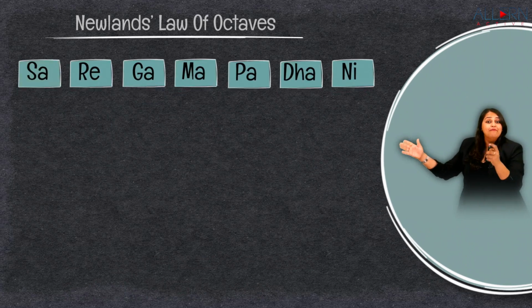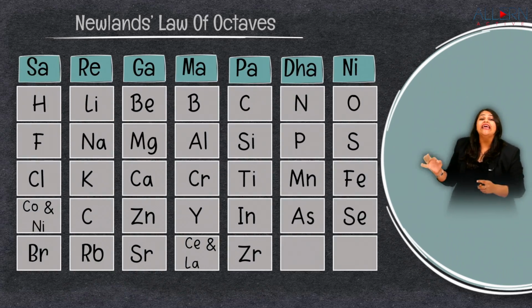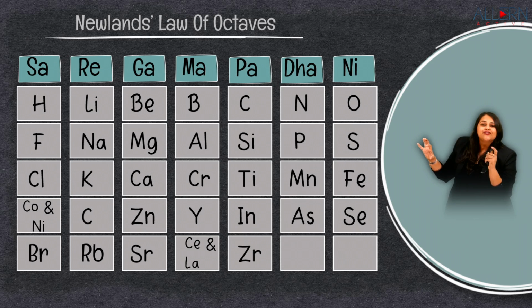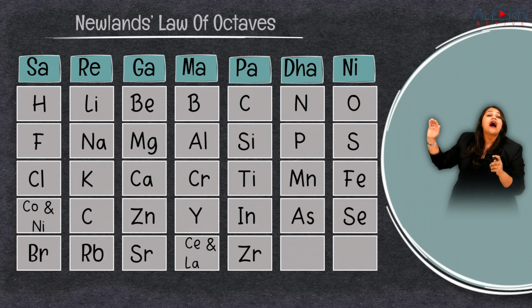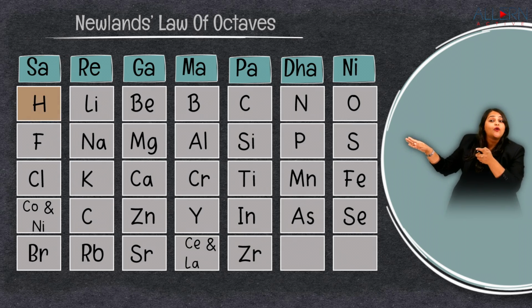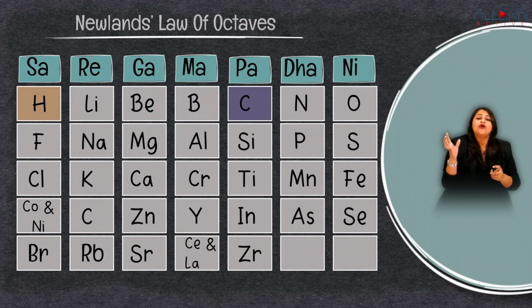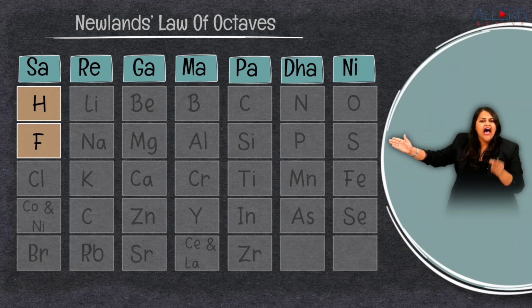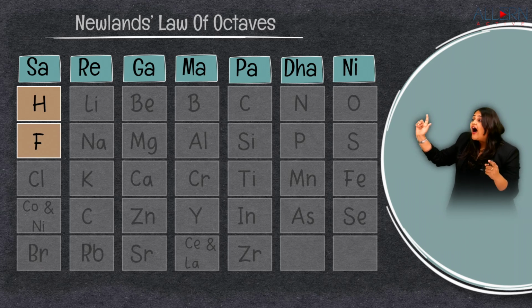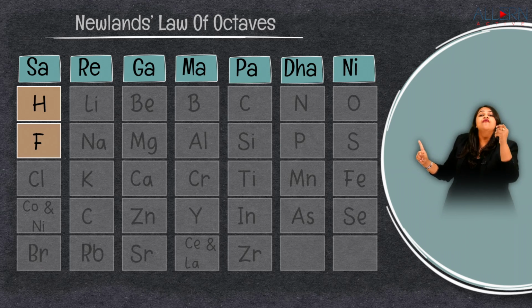And hence, when he made this table, he created it in such a manner that always hydrogen, which is followed by lithium, beryllium, boron, carbon, nitrogen, oxygen, ends up at fluorine. And if you carefully observe this, hydrogen and fluorine fall in the same note, that is sa.